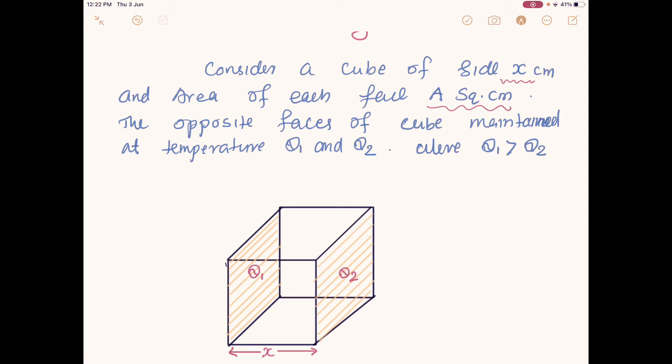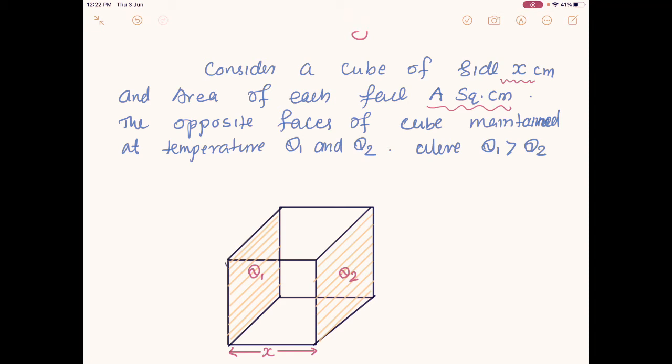Suppose the area of one face is a square centimeter, and the opposite faces of the cube I have marked in shaded form are maintained at different temperatures. One face has the temperature theta 1 and the other face theta 2. The condition here is that temperature theta 1 is greater than theta 2.